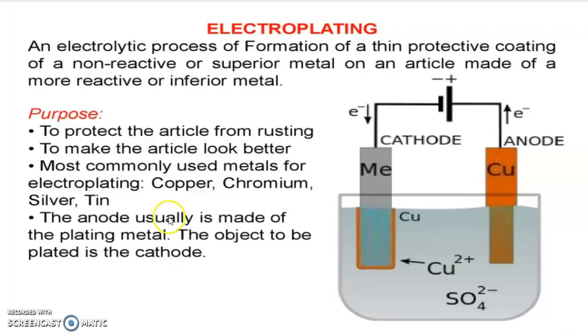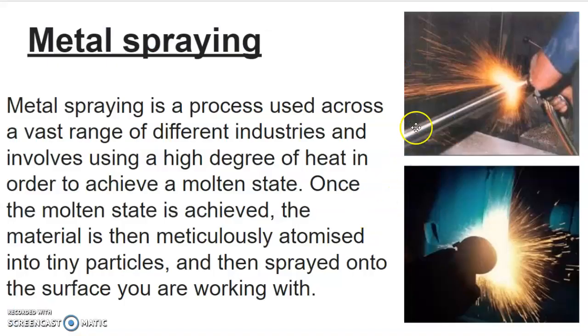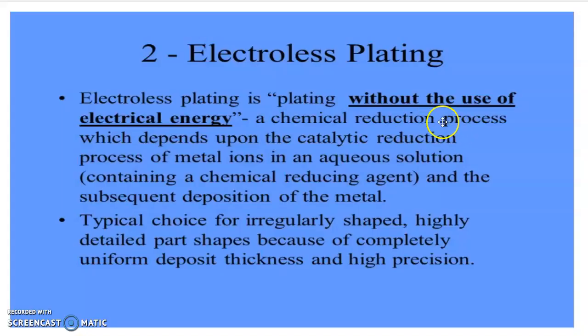Next we have the next type, that is electroless plating. In electroless plating, it is plating without the use of electrical energy. Instead of electrical energy, we are using a chemical reducing agent. The catalytic reduction process is taking place.